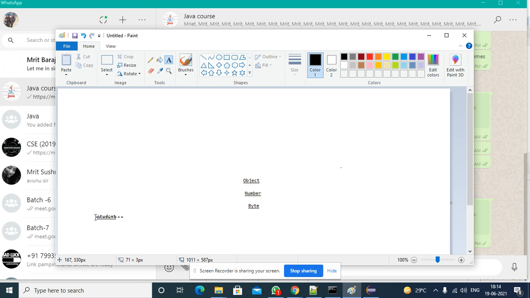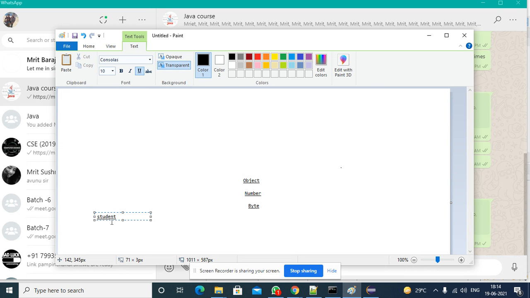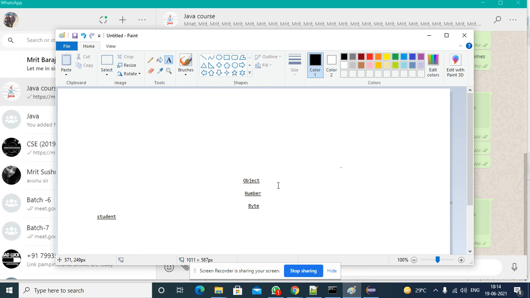If you write a Student class, and your class is not a subclass of any other class, then your class is a child class of the Object class. This is the direct way. If you take the Byte class, who is the superclass? Number class. For the Number class, who is the superclass? Object class. So for the Byte class, the superclass is Object class, through parent to parent. In Java, if you take any class, it goes grandparent, parent to parent, like that. So the starting class will be Object class.